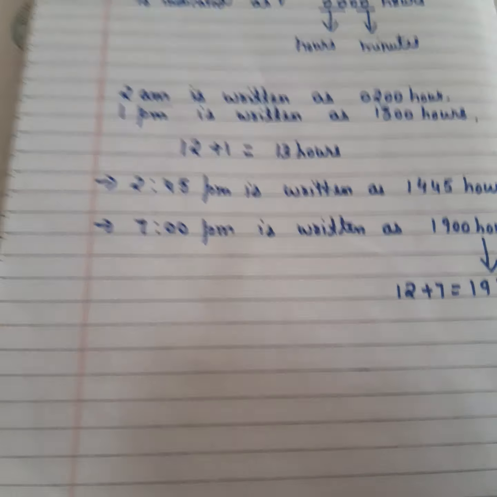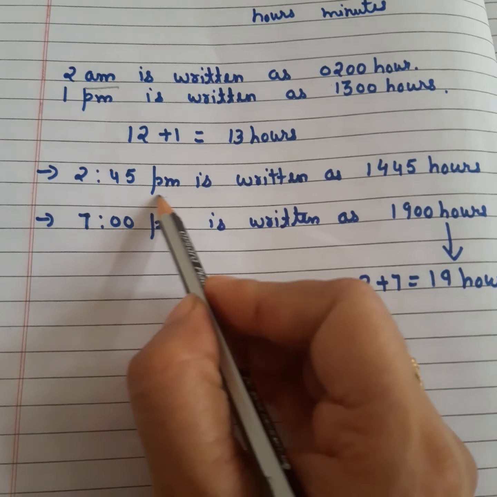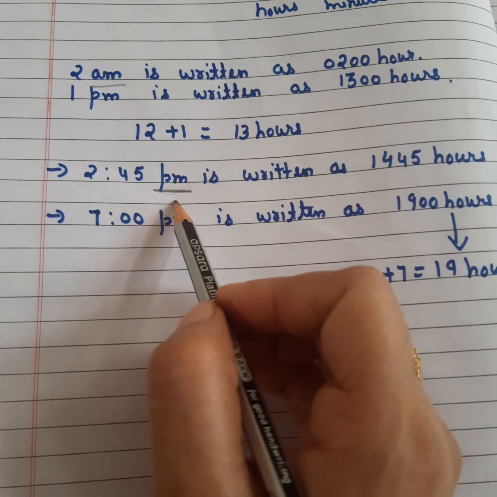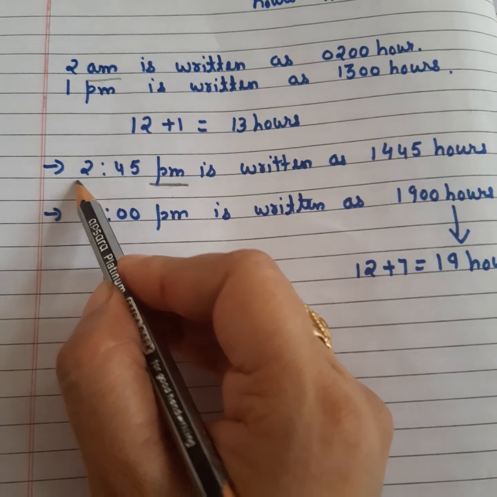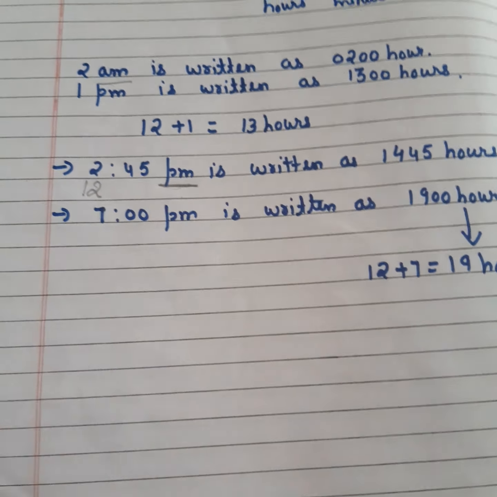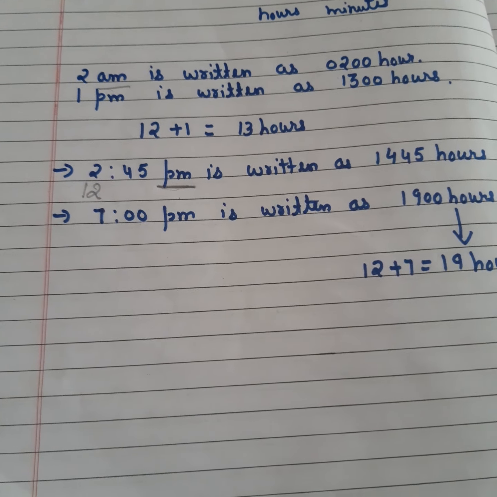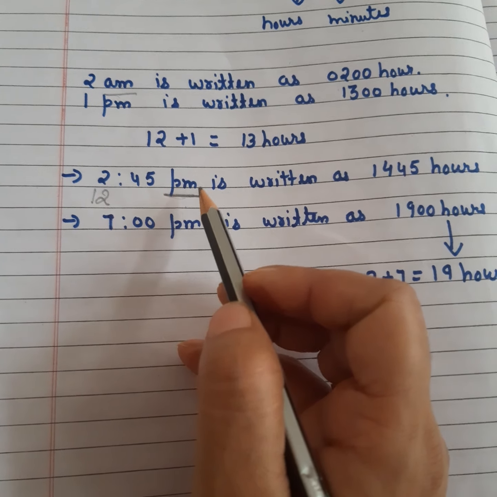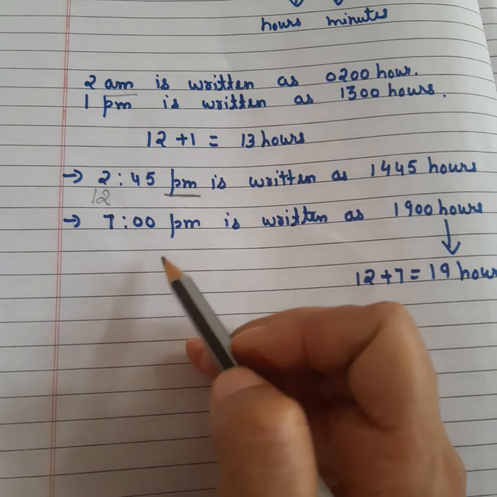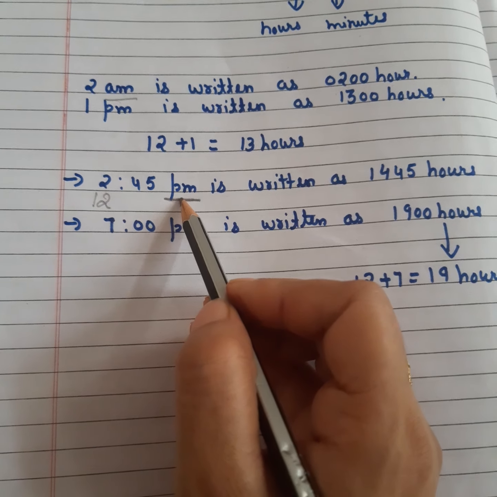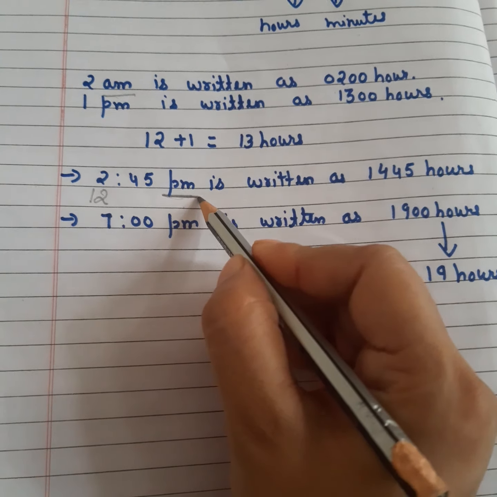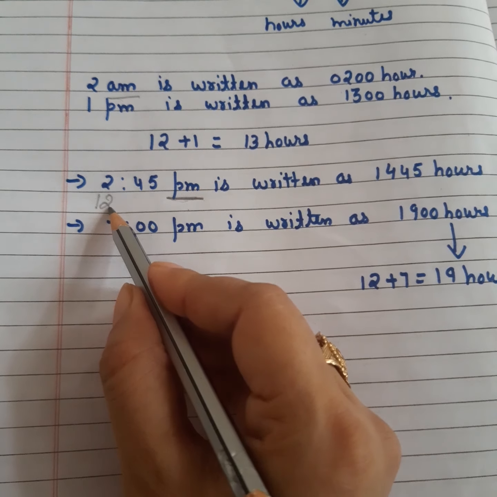Clear? So 2:45 here will be 2:45 p.m. Now p.m. means it is not like this. It means we have to add 12 hours, because now we are not just going with 1 a.m., 2 a.m., 3 a.m., 4 a.m. Now it is 2:45 p.m. If you want to convert it into 24-hour clock time, because it is p.m., we have to add 12 hours.